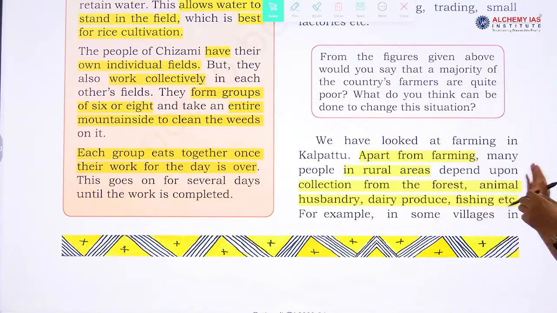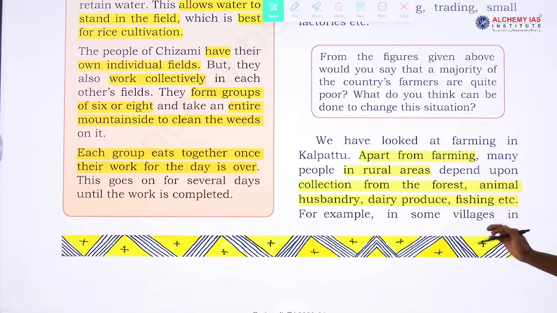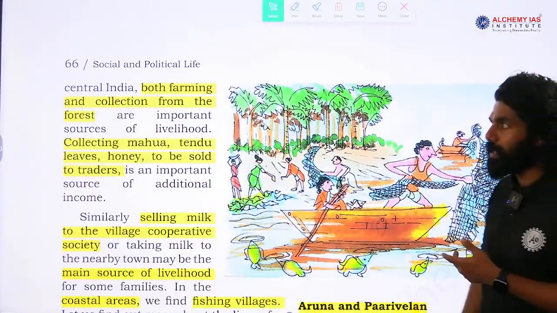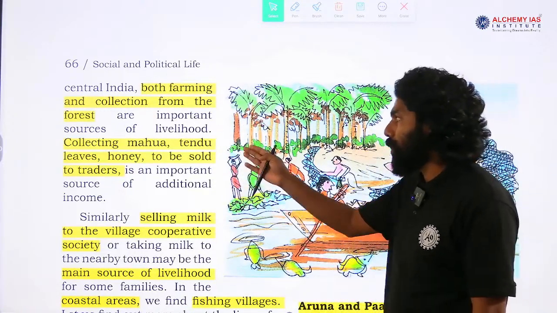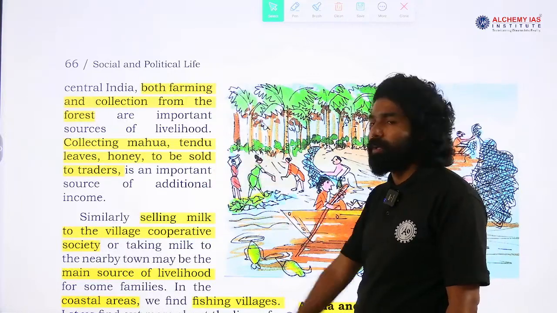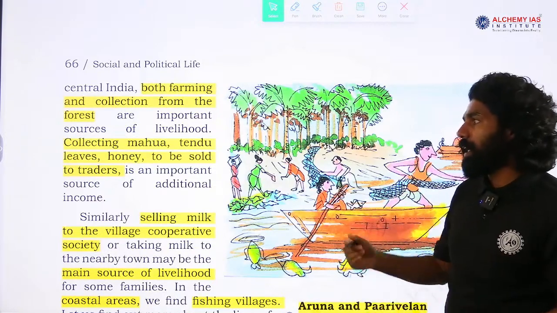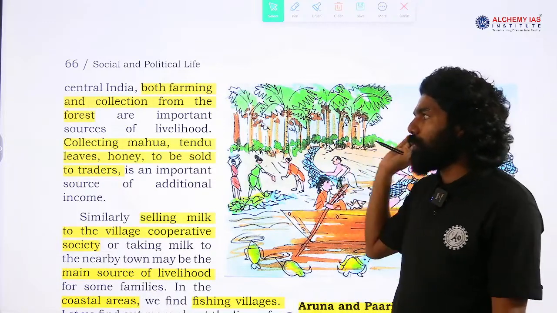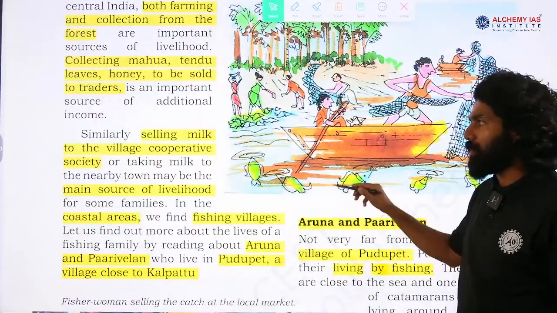So, we have looked at farming in the Kalpattu region. Apart from farming, many people in rural areas also depend on collection from the forest, animal husbandry, dairy produce, fishing, etc. So, other than farming, they are also involved in non-farming and related work. Both farming and collection from the forest are important sources of livelihood, like collecting mahua, tendu leaves and honey to be sold in trade. They find other ways of generating income and earning a living so they are able to sustain their life in rural areas. Collecting mahua, tendu leaves, honey and bamboo are activities the people in rural areas are mostly involved in.